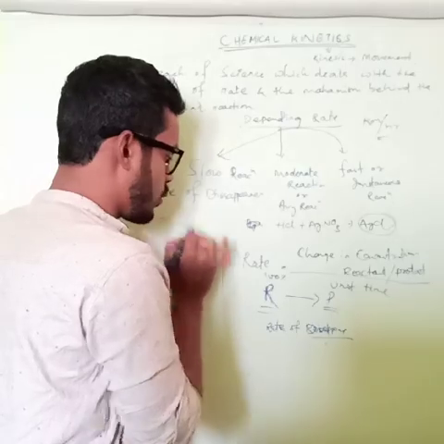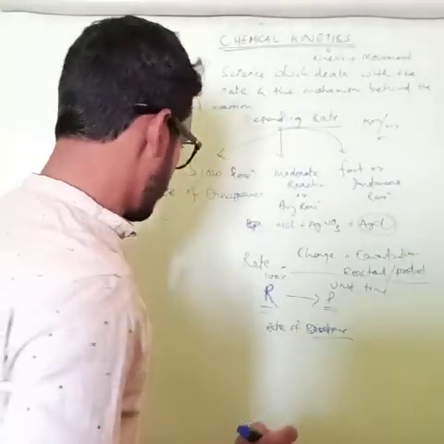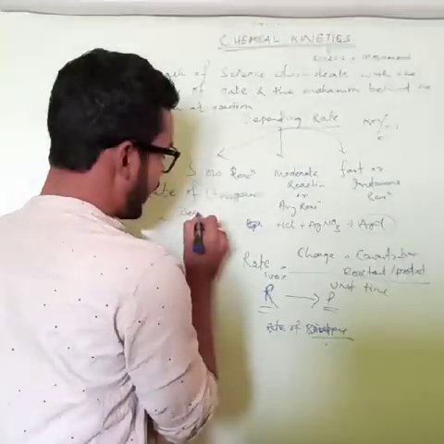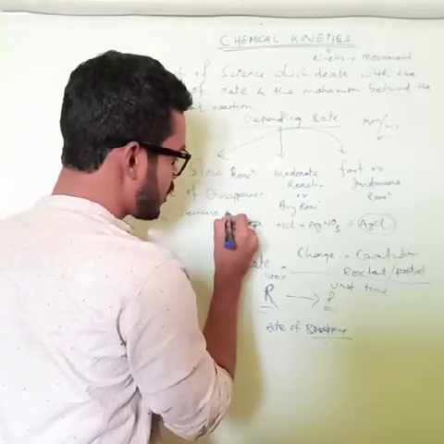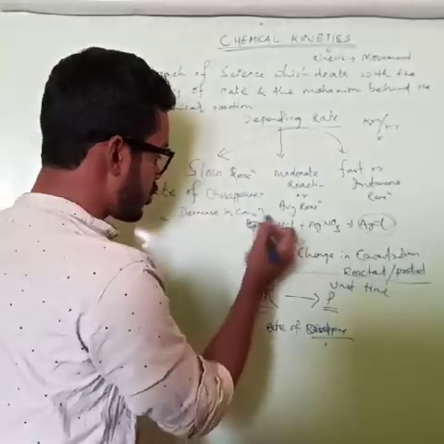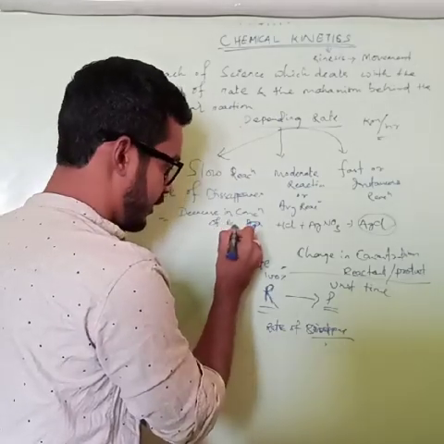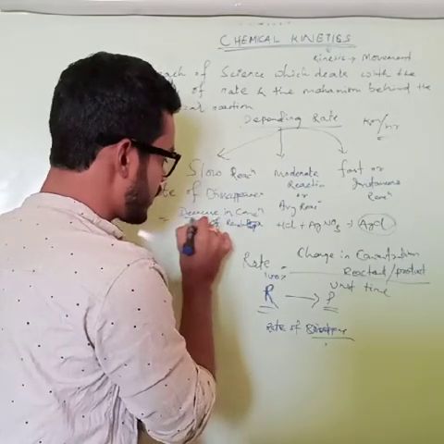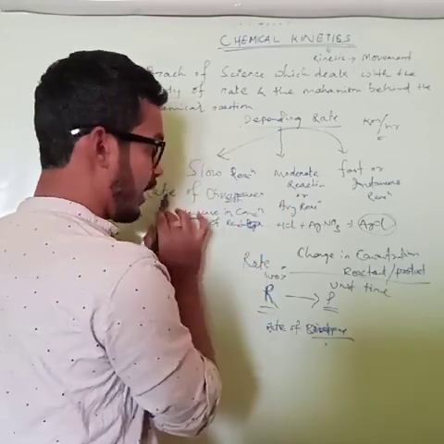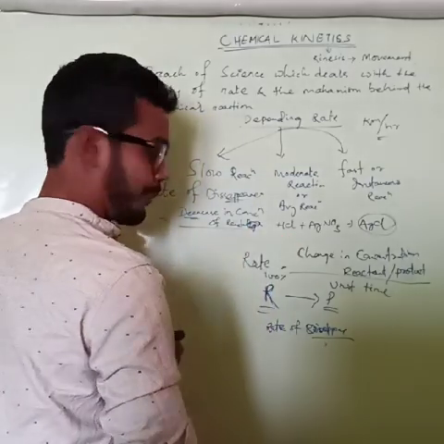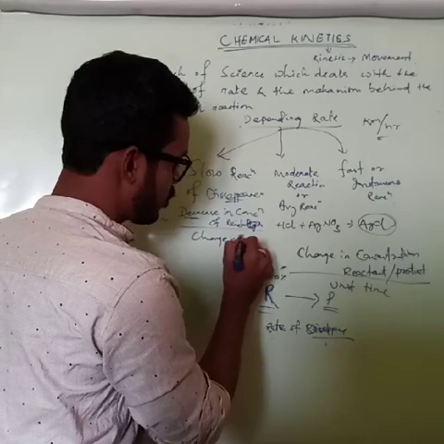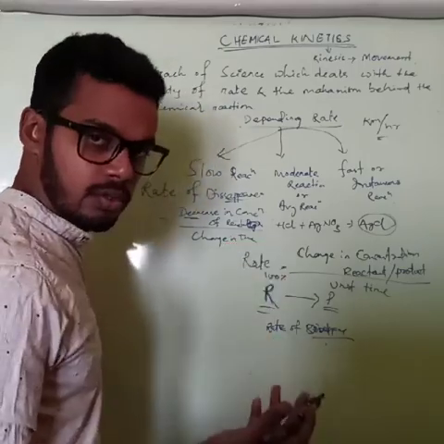So the rate of disappearance equals the decrease in concentration of reactant divided by change in time. Why decrease? Because it disappears. How much time is taken?